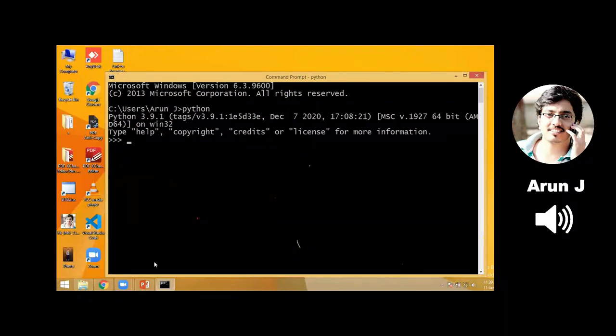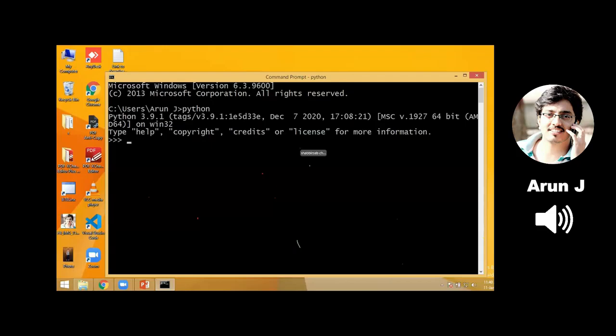I mentioned that in my PPT. Once you have downloaded and installed Python, you have to get this prompt, three angular brackets. If you are not getting this prompt, then I have to install Microsoft Visual C++ Redistributable. That is a supporting software for Python that needs to be installed.